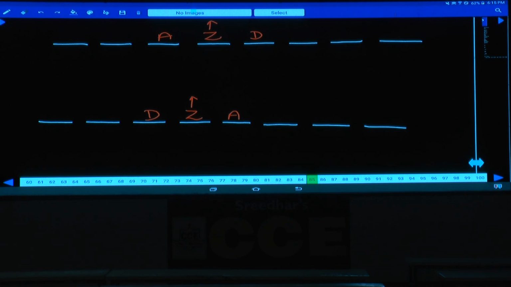X sits second to the right of D. As X is seated second to the right of D, here D cannot face towards north. If D is facing north, A and X must be in the same place, which is not possible. Hence, D must be facing south. X sits second to the right of D.